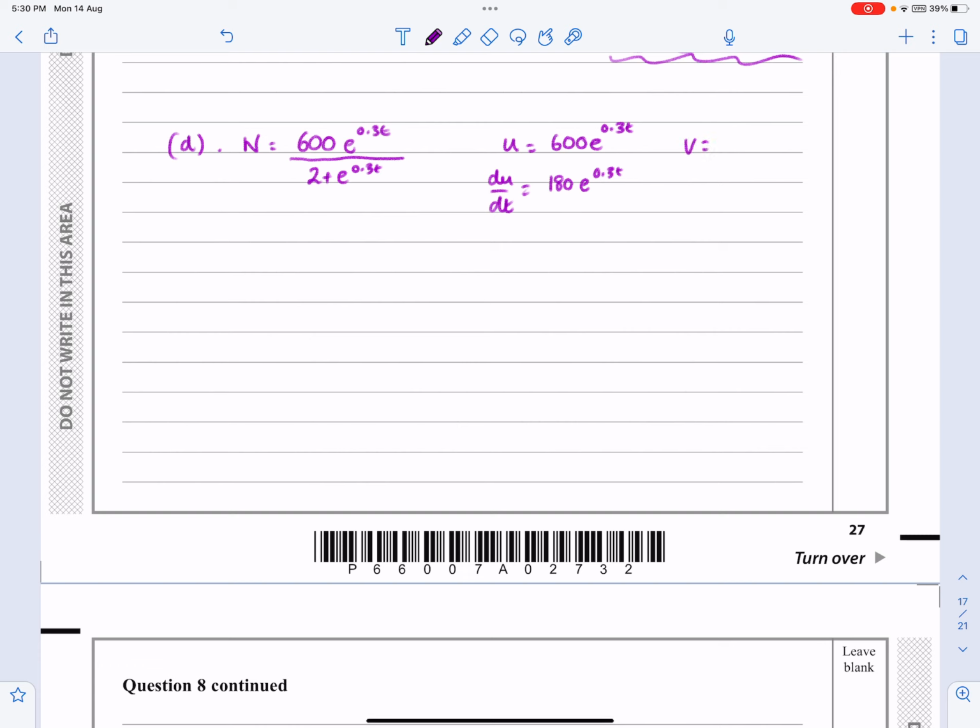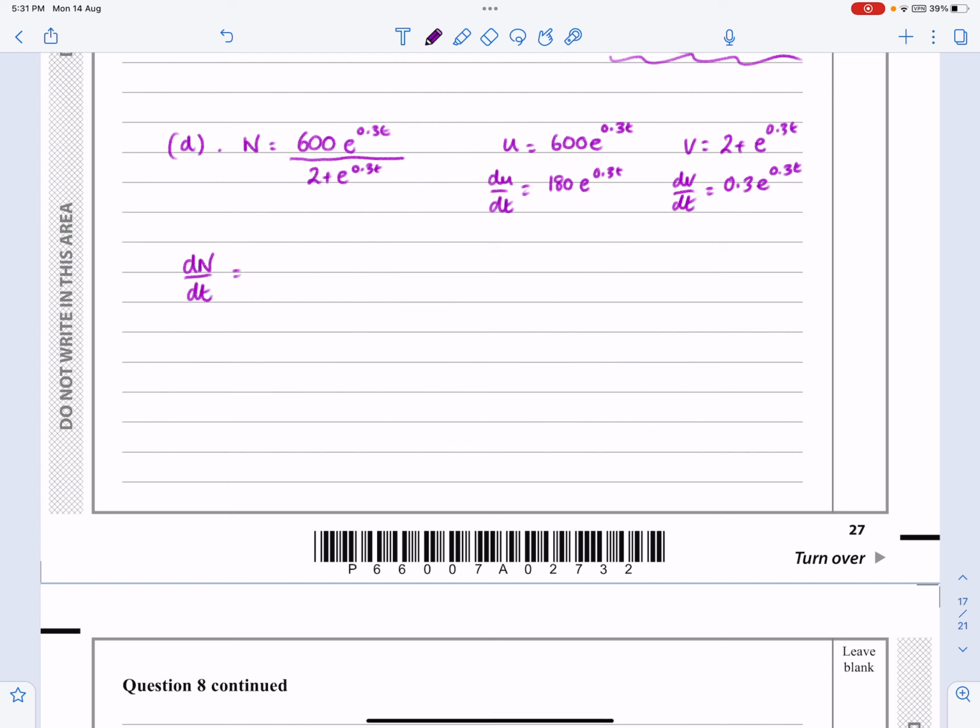Same with the other one. We're going to have v equals 2 plus e to the 0.3t, and I want to get dv by dt. The 2 goes, and the 0.3t becomes 0.3 e to the 0.3t. None of those should have caused you any problems, and so dn by dt